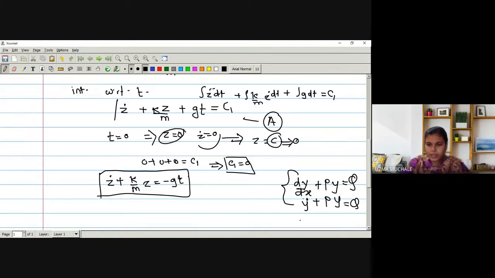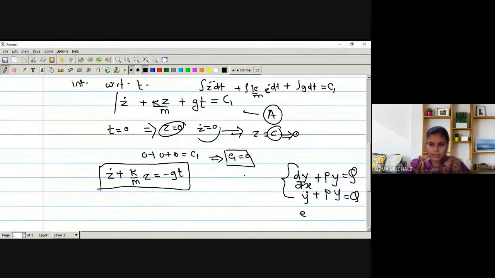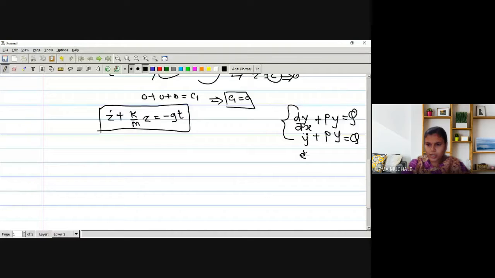So for this, we are writing here. What will be the value of the integration? That is, the integrating factor is e raised to integration of p dx.